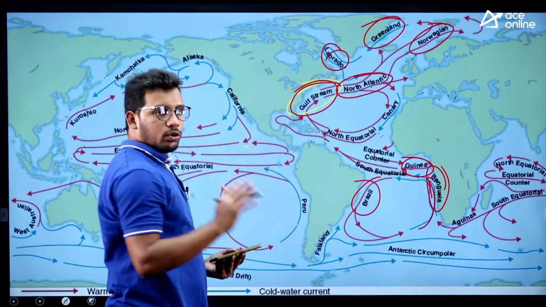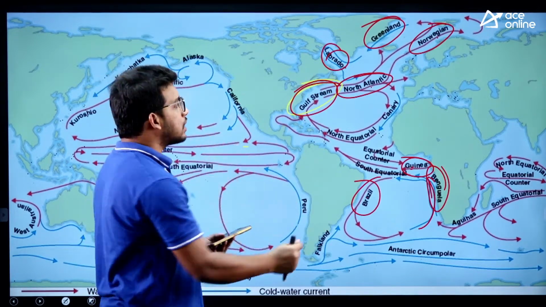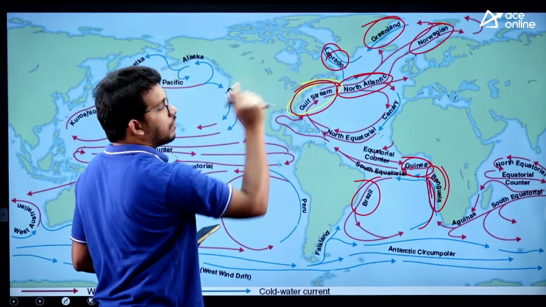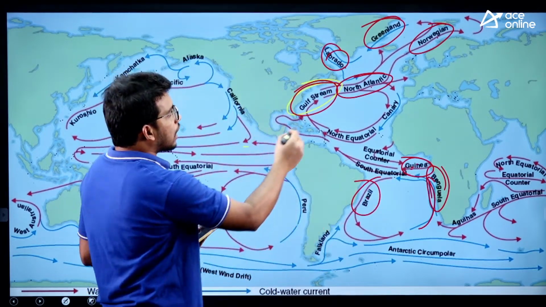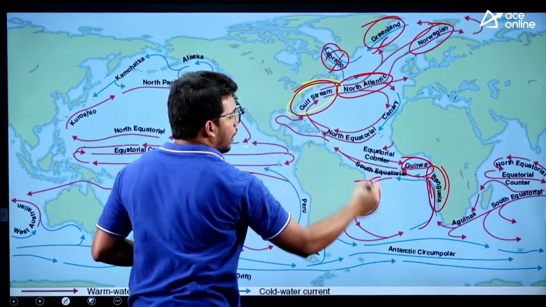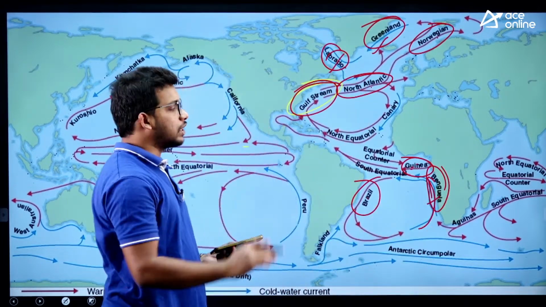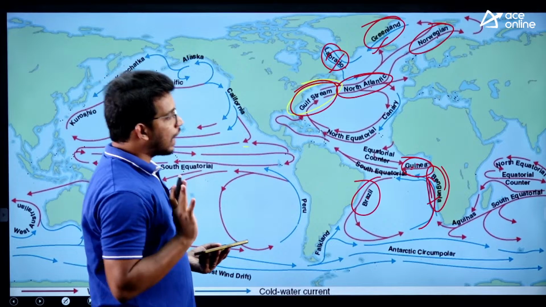So here in the Atlantic Ocean, what you need to remember, warm currents are Gulf Stream, North Atlantic, Norwegian currents, as well as Guinea and Brazil in the South Atlantic. Cold currents, Greenland, Labrador and Benguela. So these are the cold currents of the Atlantic Ocean.